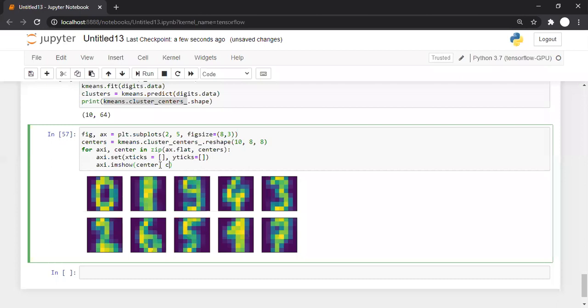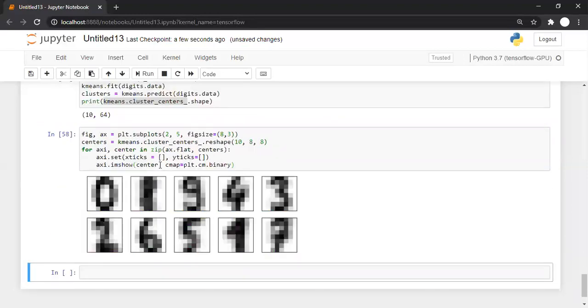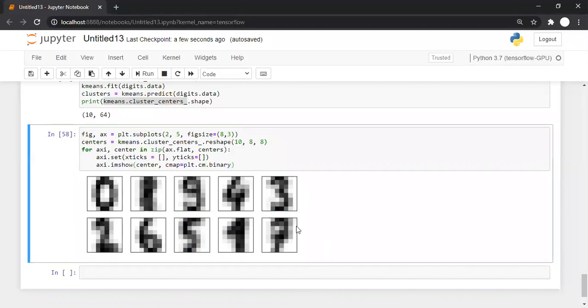So we'll write colormap is equal to plt.cm.binary. We are asking for the binary color map, that is, either it should be black or it should be white. Now we can see it's 0 1 9 4 3 2 6 5 1, and something is here. So basically 8 is missing. Clustering for 8 is not done properly. So we can understand that something has gone wrong. So what does it mean, labels for 8.